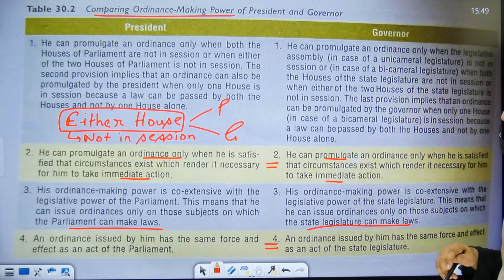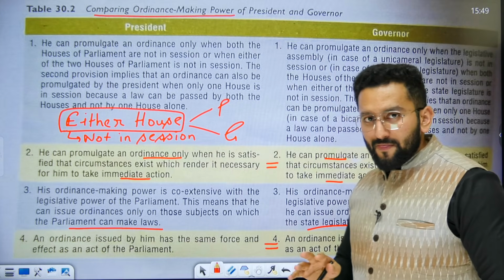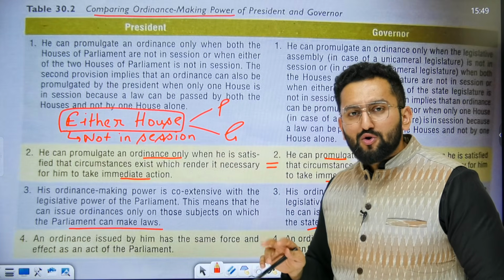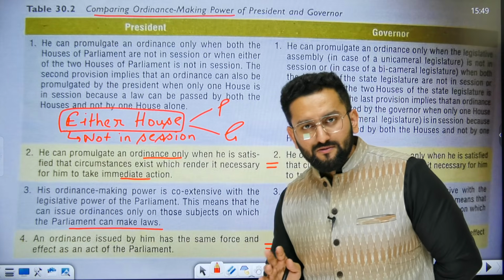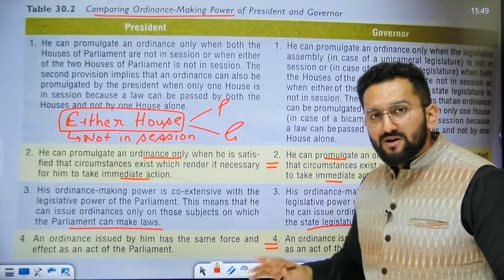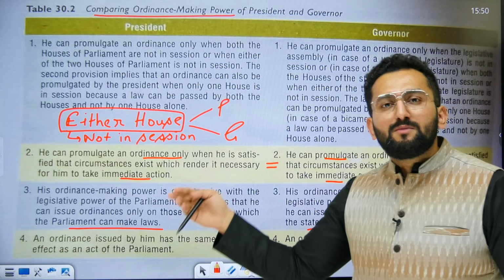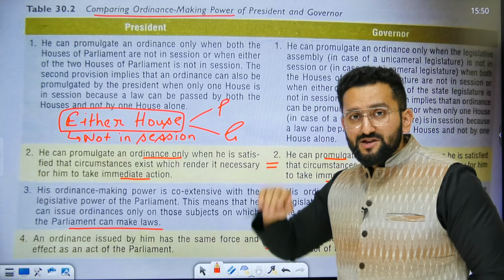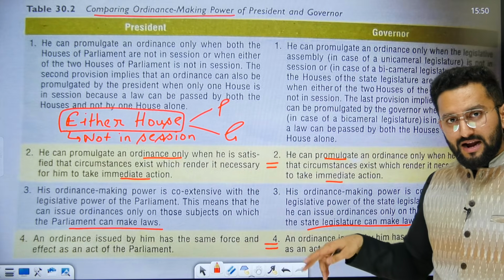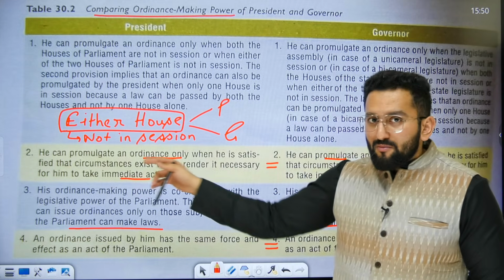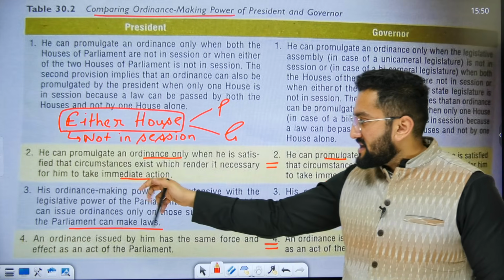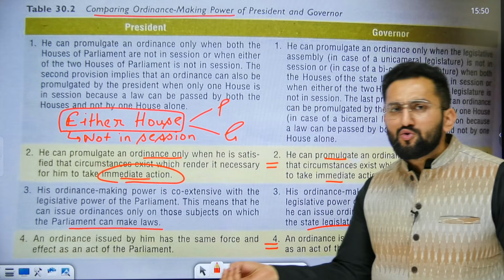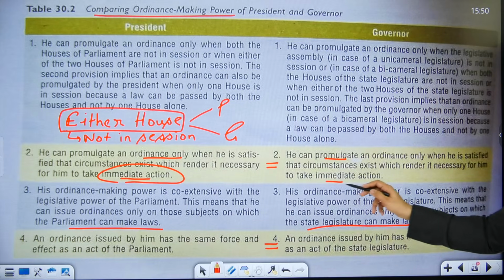Comparing the ordinance making power of president and governor. Please remember, first of all, in which case can an ordinance be used. If one house or both houses are not in session, then the president as well as the governor can exercise this power of ordinance on the recommendation of the council of ministers headed by the prime minister in case of the president, and here the CM heading the council of ministers. He can promulgate an ordinance only when he is satisfied that immediate action needs to be taken, although he works on the recommendation of the council of ministers. So it is also the same.